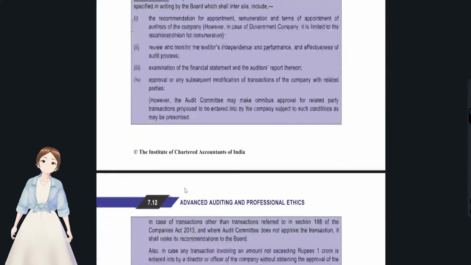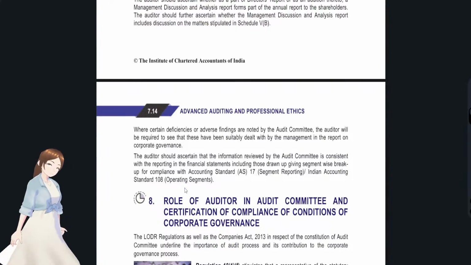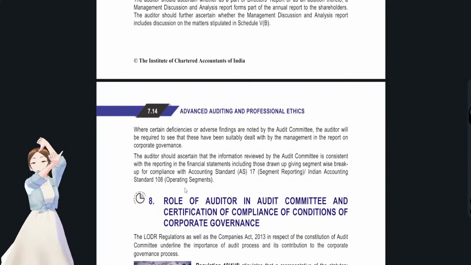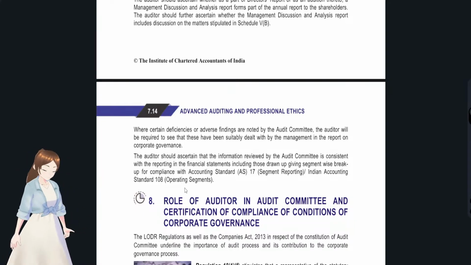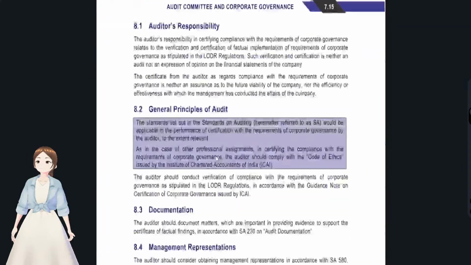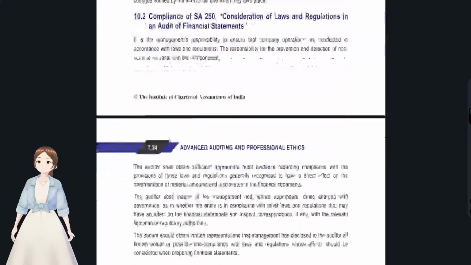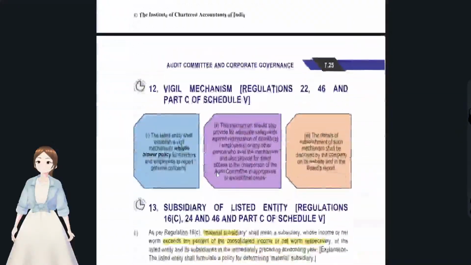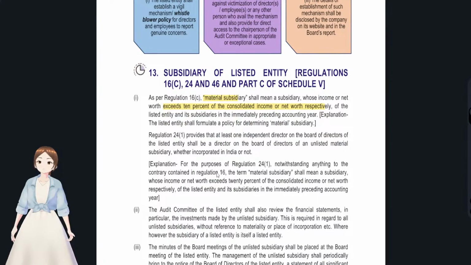Where is that? Yeah, see, material subsidiary means whose income or net worth exceeds 10%. If it only touches 10%, is it a material subsidiary? No. It has to be more than 10%. Okay, then only we call it a material subsidiary.